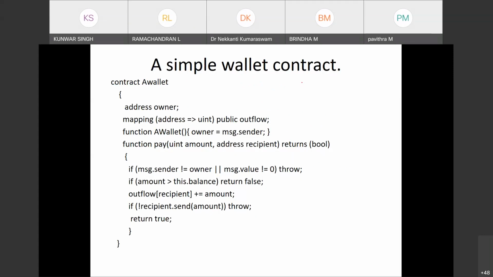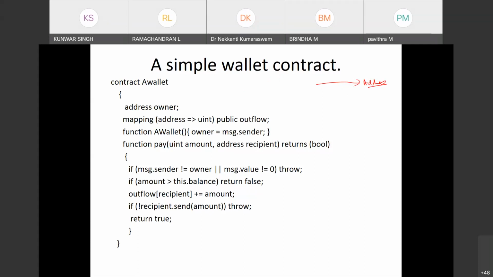The contract is owned by me. So I can transfer the money from that contract to some address. Maybe I want to transfer some money to your address. So I can use this contract.